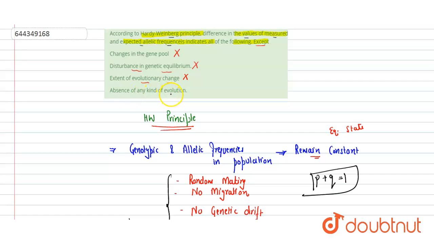Absence of any kind of evolution: if there is no evolution, still a change has been indicated, so we can say that this is not true, because there must be some evolution which has led to this kind of difference. That's why it doesn't remain constant, as given by Hardy-Weinberg. So this is the correct one. There was certain evolution which led to this difference in the gene pool. Option D is correct. Hope you get it.